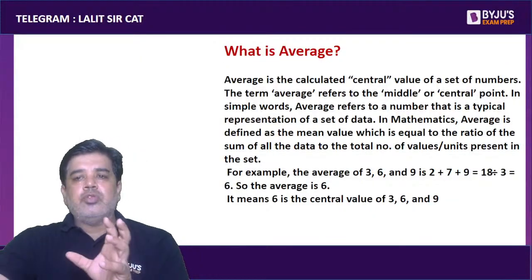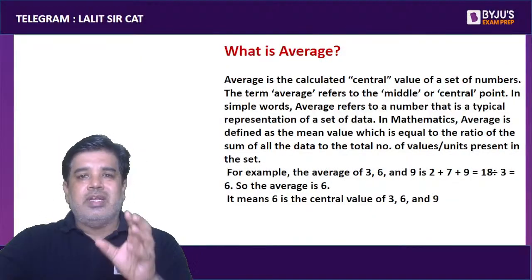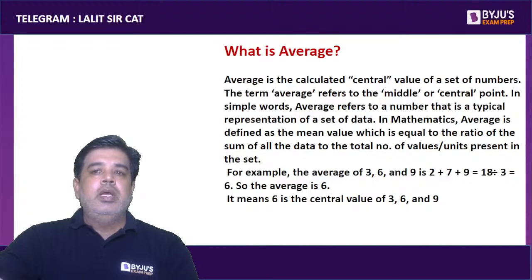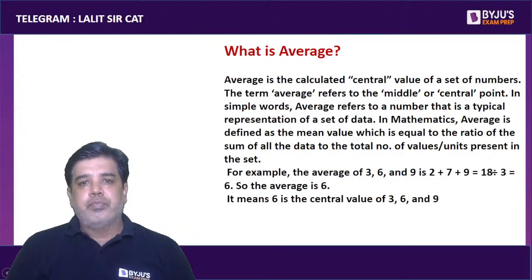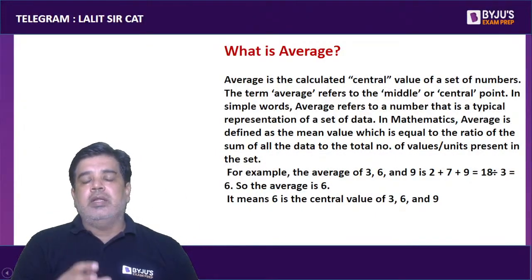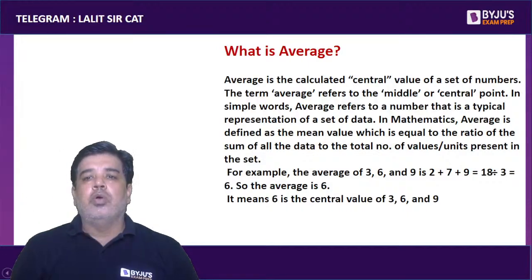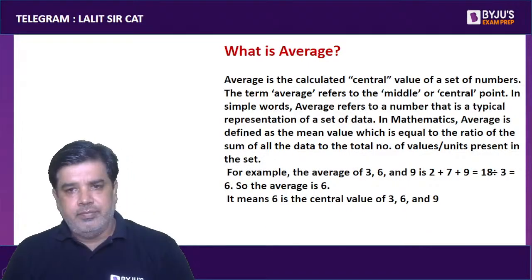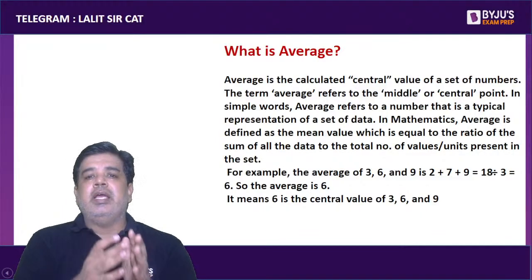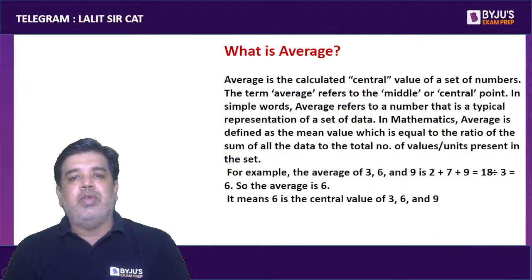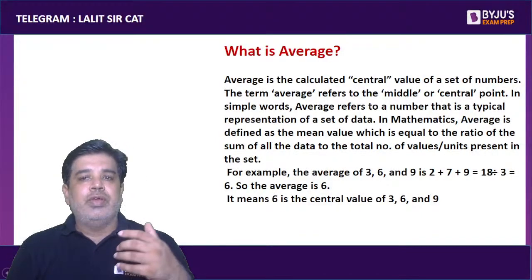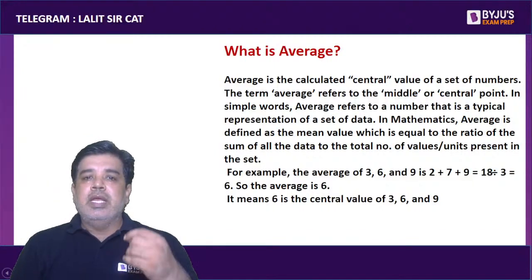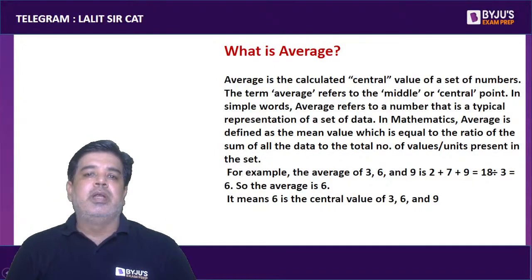So average is actually a central value, the value which has a tendency to approach the center part of the data. It is the value which represents the whole of the data, and it is concentrated near the center. If the difference between the terms of the data is always constant, then the average is exactly the middle value.